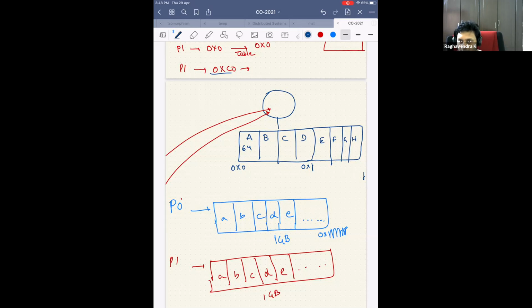It will run. The operating system will figure out that more RAM has been added, and it will start using it. So maybe this will start running faster, because there will be fewer page faults. In the previous case, you could only store A, B, C, D, or only 4 pages. Now we are able to store 8 pages. So the number of page faults reduced. So that's why having more RAM increases your performance.